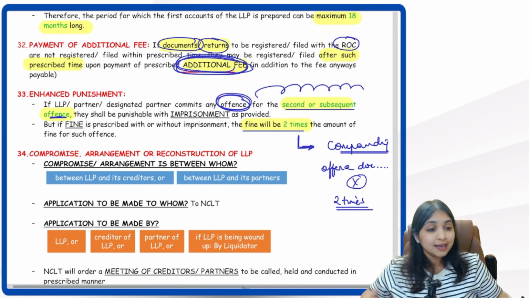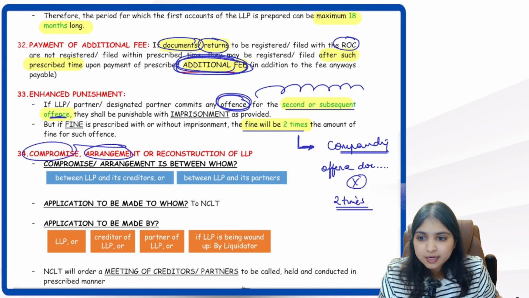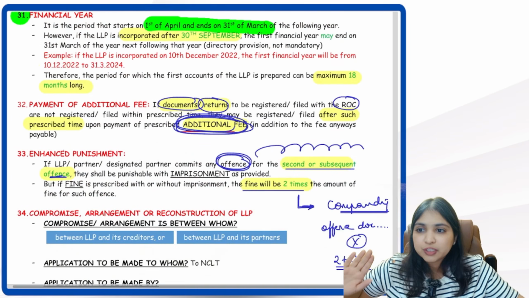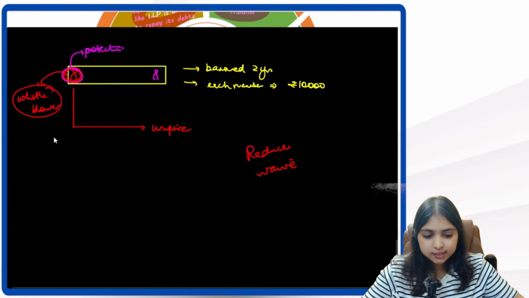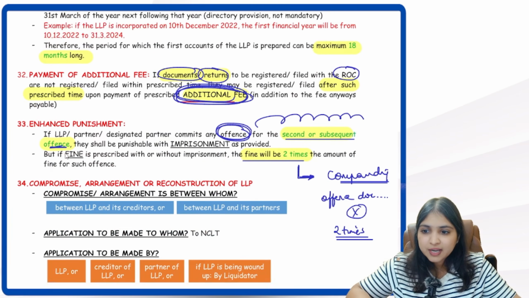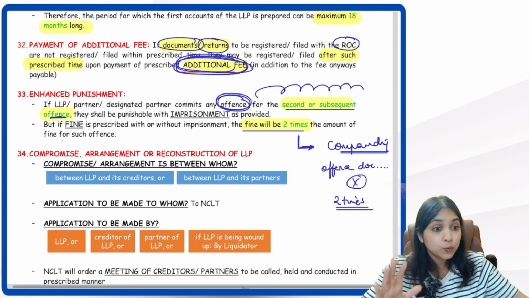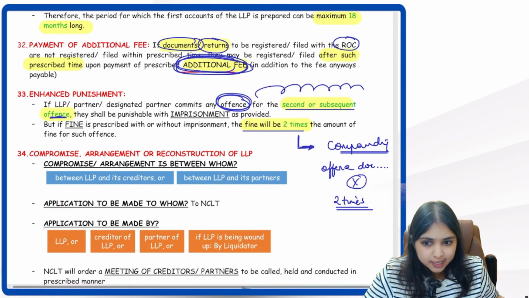Okay, and then comes our last discussion of this chapter, compromise, arrangement or reconstruction. Are you ready for this discussion? Are you comfortable till here? Yes. So the last time I gave you your revision was still winding up. Then whistleblowing we've understood properly. Financial year point we've understood. These 2 small concepts you've understood. Now come to our last discussion, which is compromise, arrangement or reconstruction.